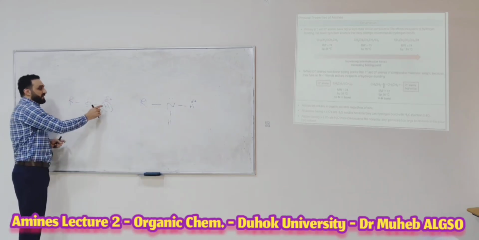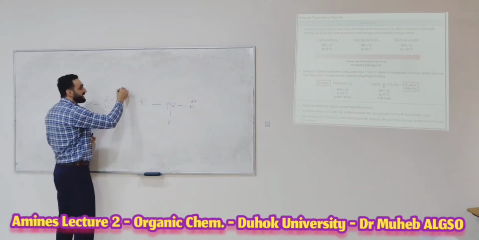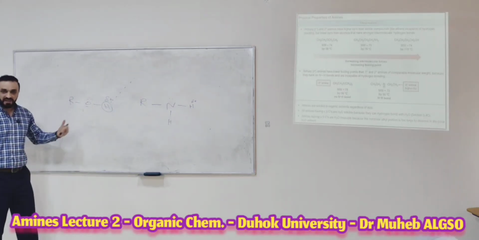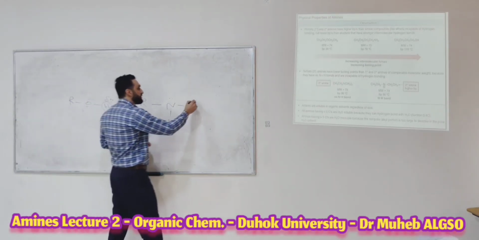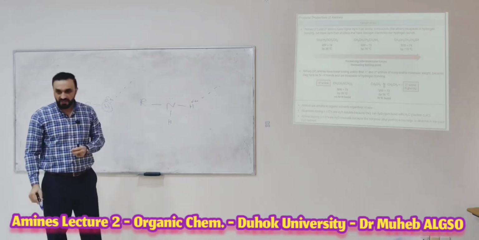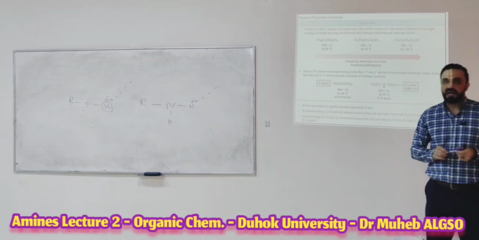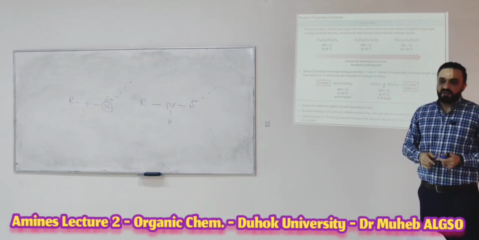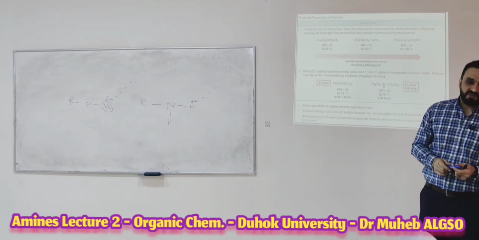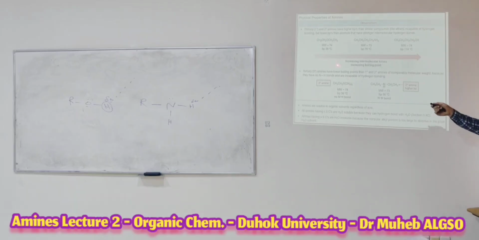Okay. Now, when this has a bigger or stronger partial positive charge, that means it can make a stronger hydrogen bond with another molecule. For this reason, the hydrogen bond in alcohol is stronger than the hydrogen bond in amines. Okay, do you understand? This is the reason. If I ask you why the hydrogen bond in alcohols is stronger than in amines, this is the answer, okay? It is related to the electronegativity of the atom, the difference between oxygen and nitrogen. So, look here, increasing intermolecular forces and increasing boiling point.